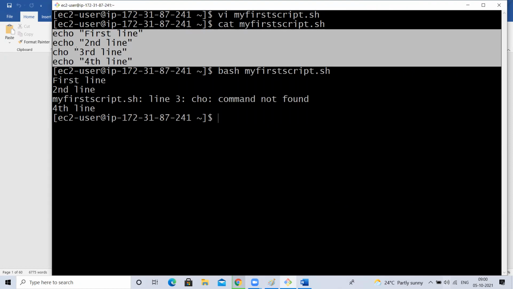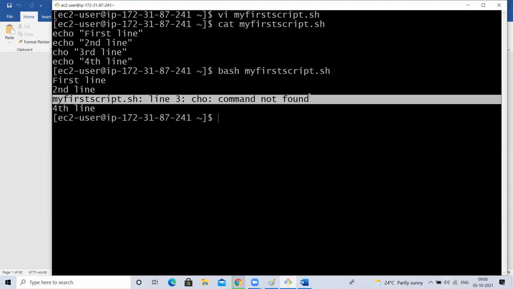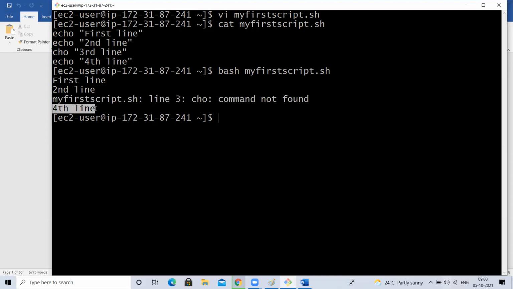3rd line. So I said shell scripting is scripting. It's not object oriented or something like Java. It is very easy. The execution started from top. First line done. Second line done. 3rd line it came. There is an error. It printed, but did it stop at that? Wherever there is an error, did it stop at that place? No. It continued with execution of the next lines. This is one of the important things you have to remember in shell scripting.